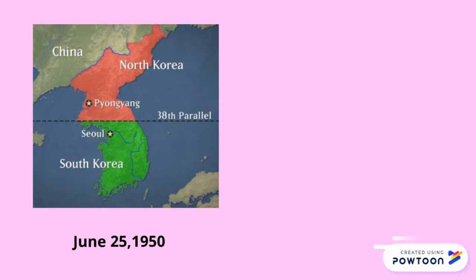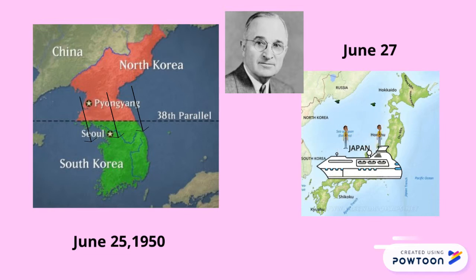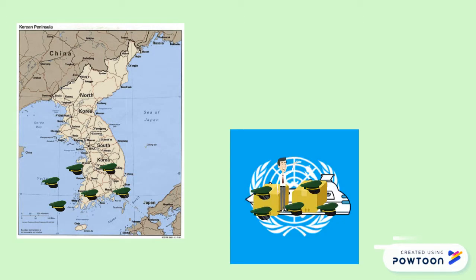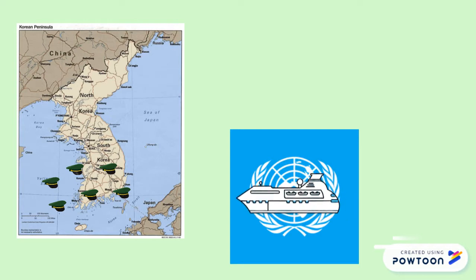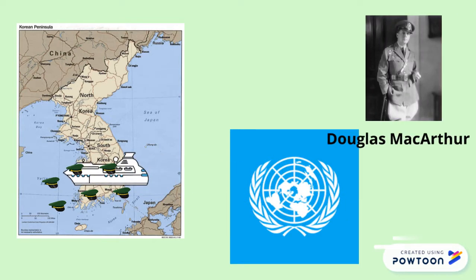In this attack, North Korea was able to cross the 38th parallel and advance far into South Korea. On June 27th, President Truman commanded American troops in Japan to help South Korea. South Korea already had around 600,000 troops. Around 500,000 additional troops from UN nations were sent to support South Korea. All of these troops were commanded by General Douglas MacArthur.